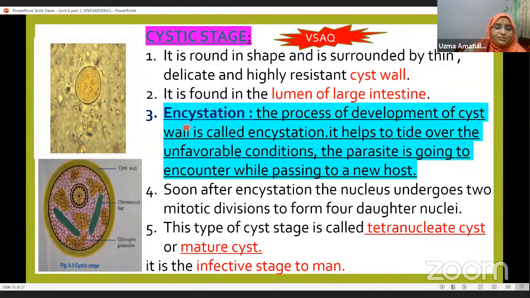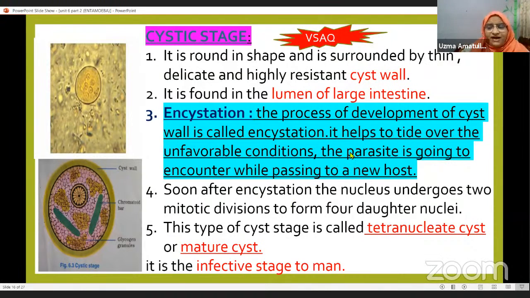Now the process of development of the cyst wall is called encystation. It helps to tide over the unfavorable conditions outside the host. Outside the host body, the conditions are not favorable for their development or growth. So they will develop this cyst so that they can tide over those unfavorable, harsh situations outside.